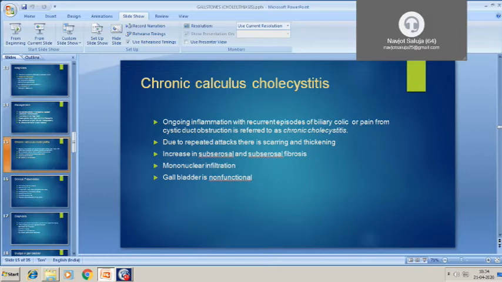Due to the repeated attacks, there is scarring and thickening of the gallbladder. So there is increased subserosal and submucosal fibrosis, and there is increased infiltration with chronic inflammatory cells, which are monocytes. So there will be mononuclear infiltration, and usually the gallbladder in these patients is non-functional.